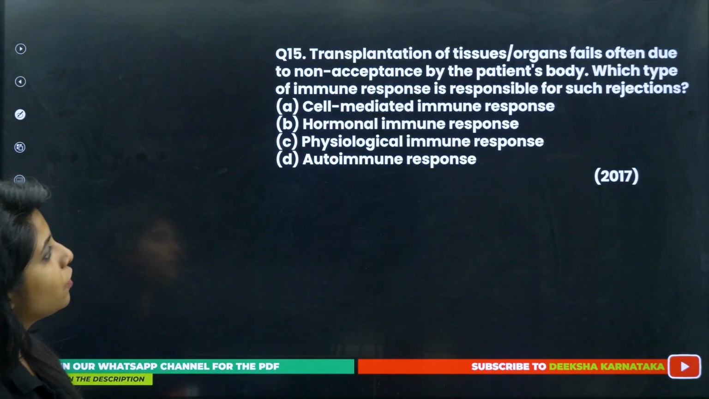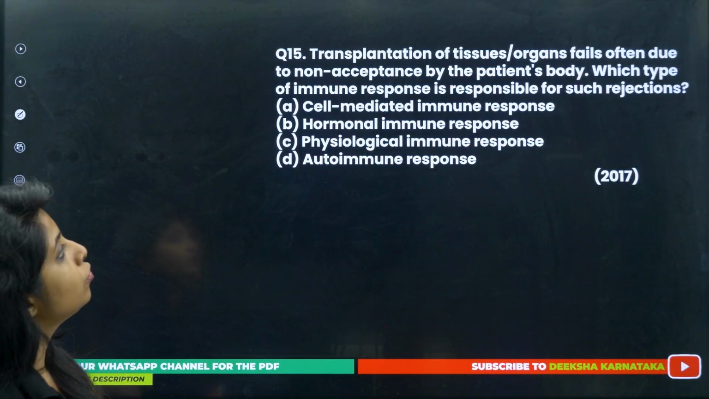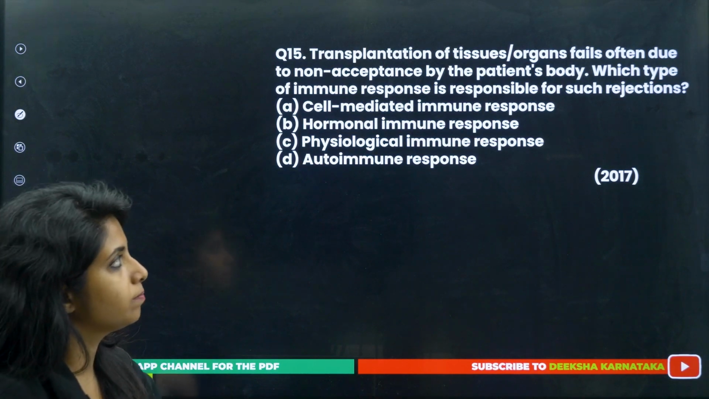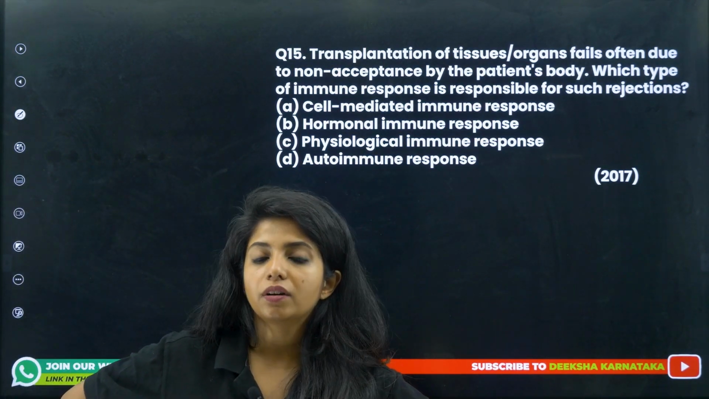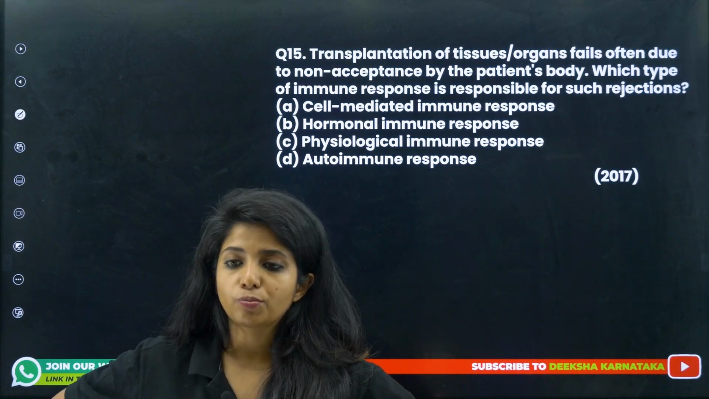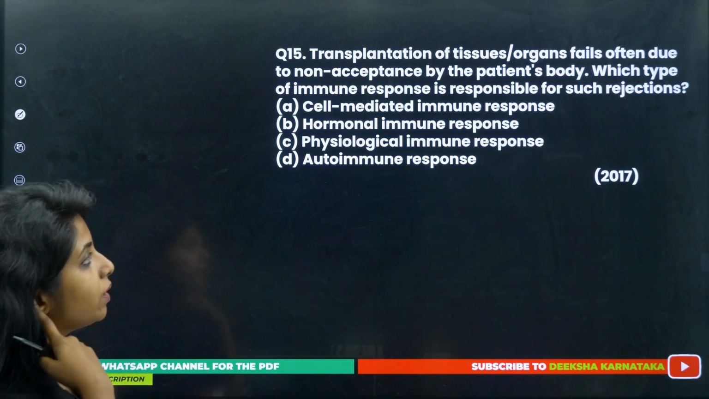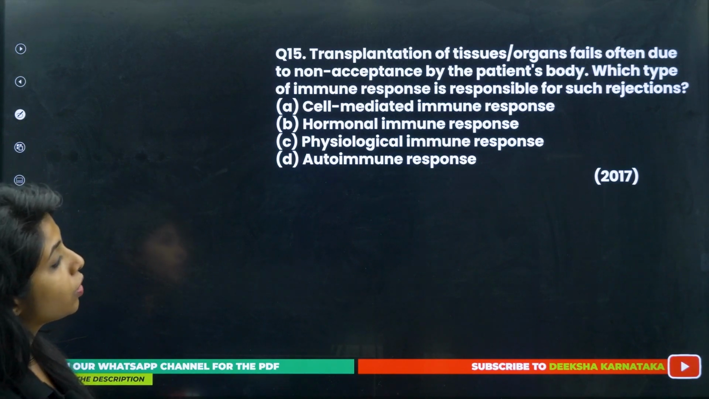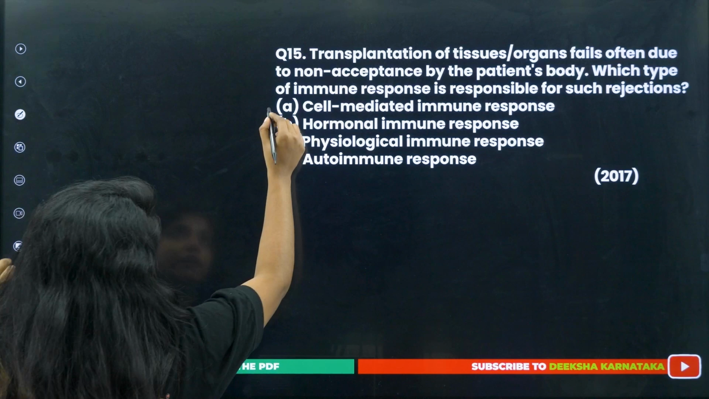Okay, next, 15th. Transplantation of tissues or organs often fails due to non-acceptance by the patient's body. You might have heard about kidney transplant, liver transplant and everything. It fails in the patient's body. Why? Which type of immune response is responsible for such a reaction? Cell-mediated, humoral, physiological immune response, or autoimmune response? Tell me. What is it? It is cell-mediated immune response.